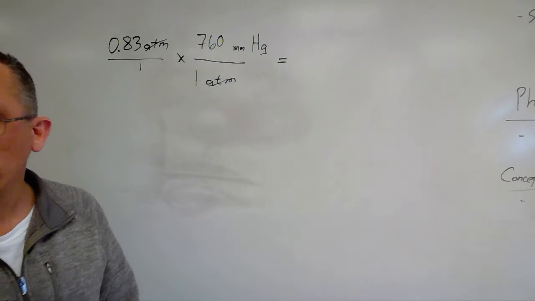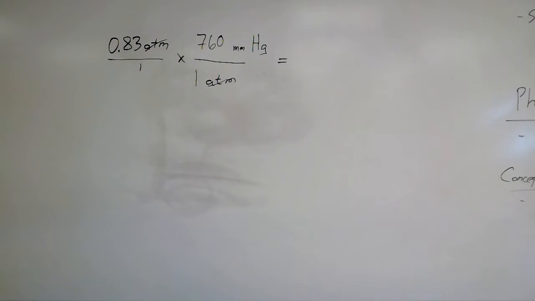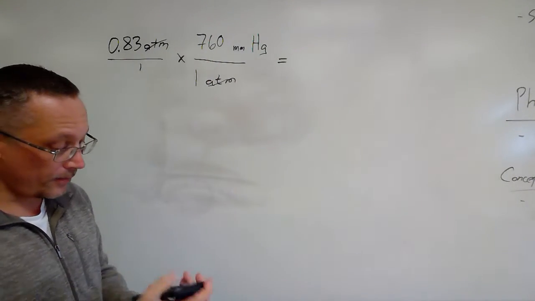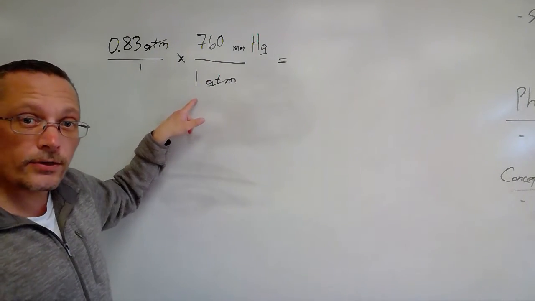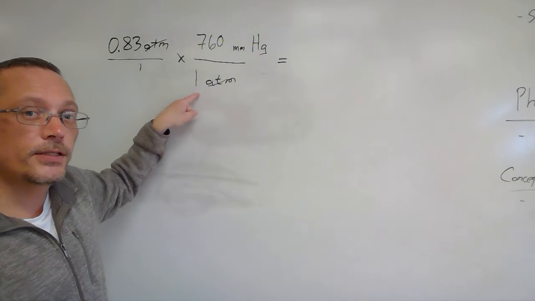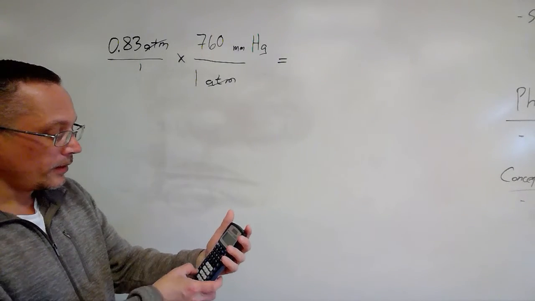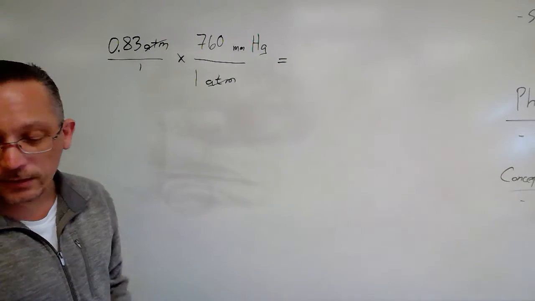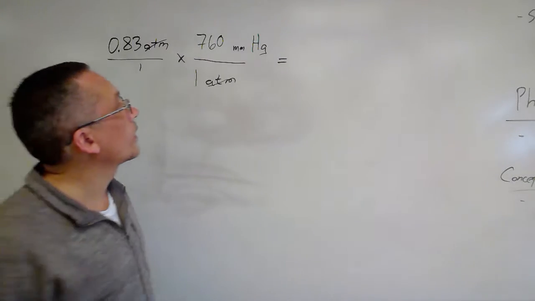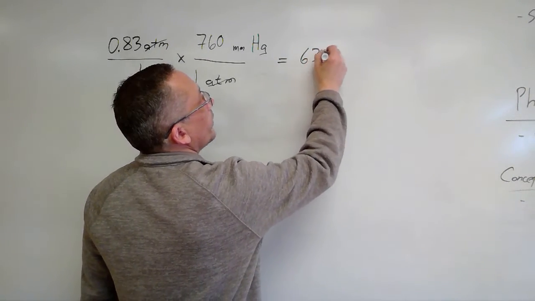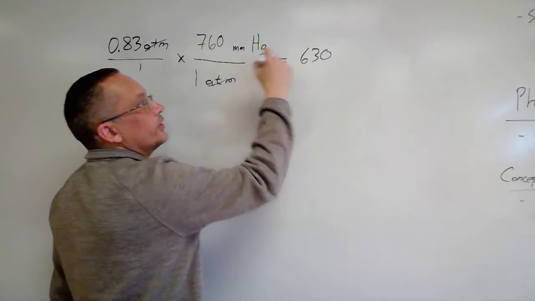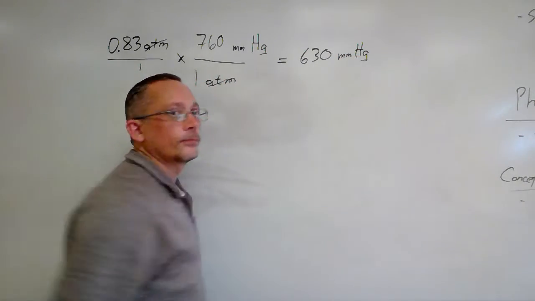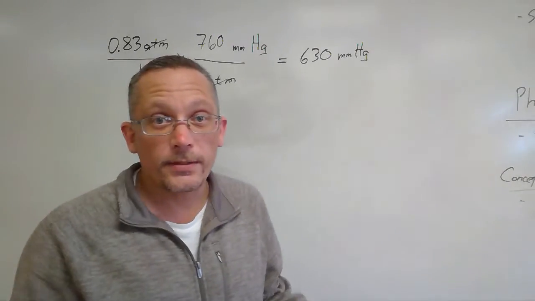I'll grab my calculator. And here I have 0.83 times 760. You may also have a number here to divide by, but in this case it's just 1. So here I have 0.83 times 760. And I get about 630, and that would be mmHg, millimeters of mercury. And that's it. Pretty easy, huh?